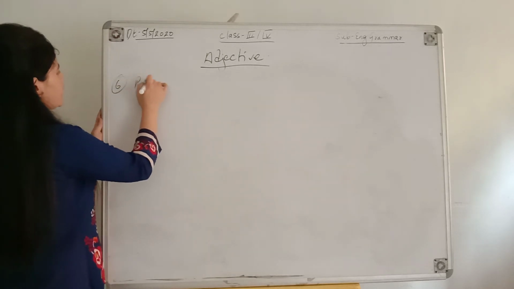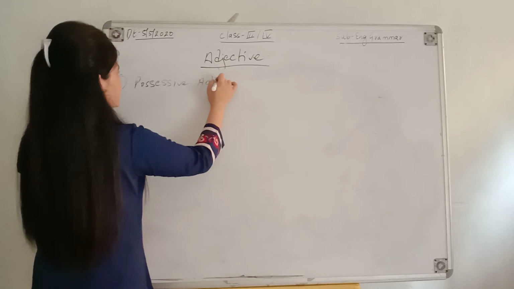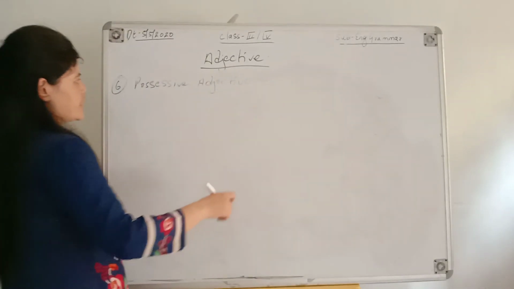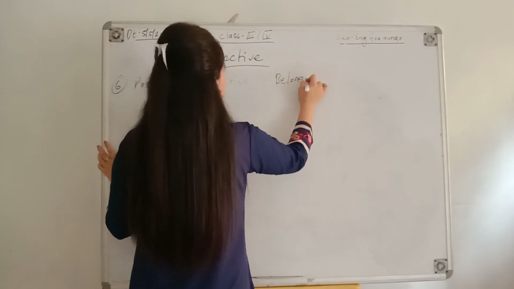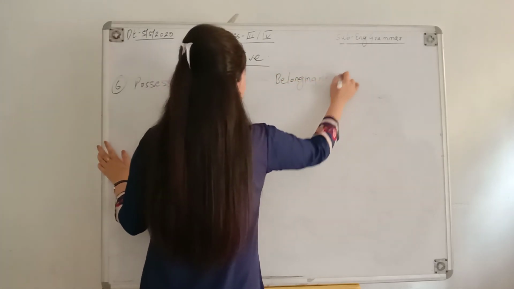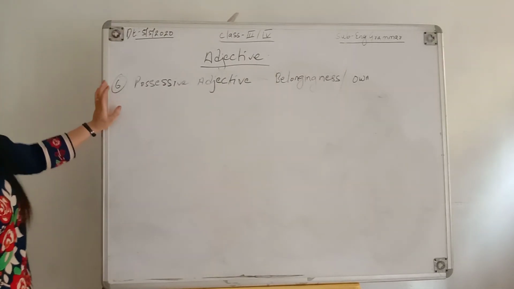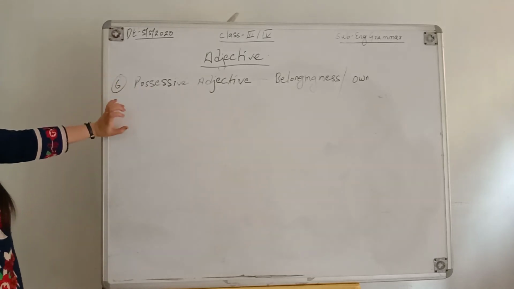Number 6 we can write it as possessive adjective. And possessive adjective tells us about belongingness. Number 6 and the last one is possessive adjective. And what does possessive adjective tell us?